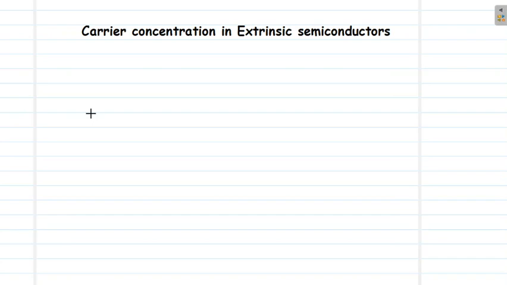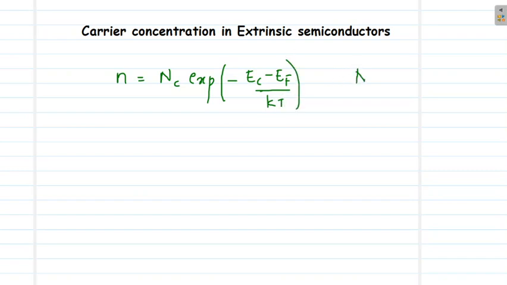The general equation for the electron density was obtained as n is equal to Nc into exponential minus of (Ec minus Ef) by kT, where Nc is a constant defined by 2 into (2 pi me star kT divided by h square) whole raised to 3 by 2.